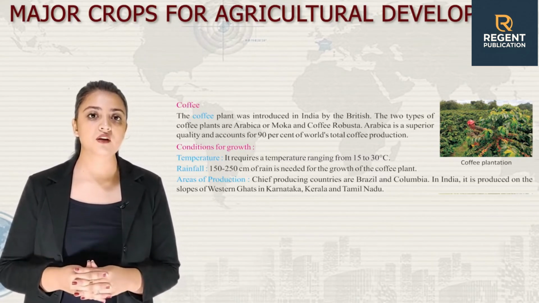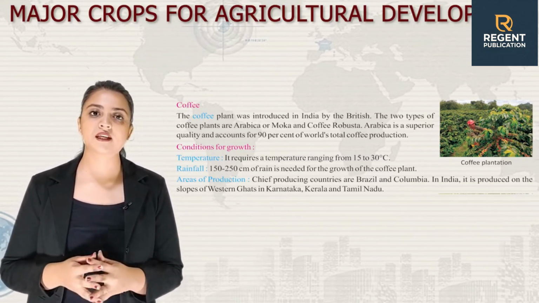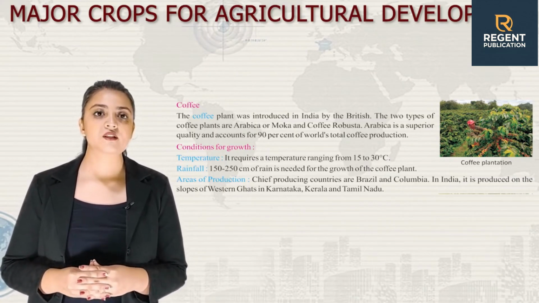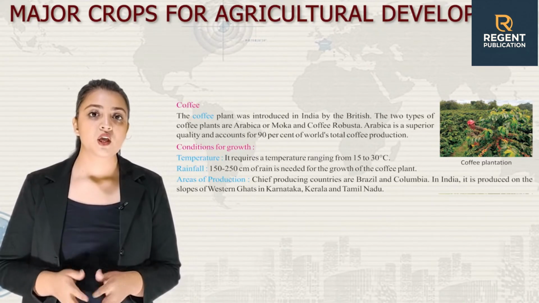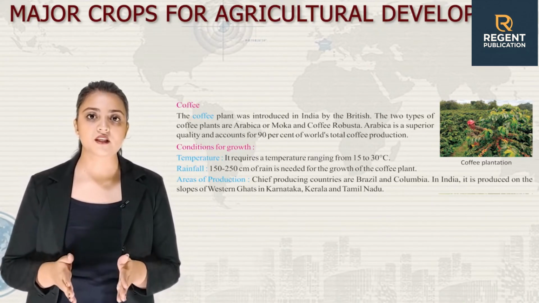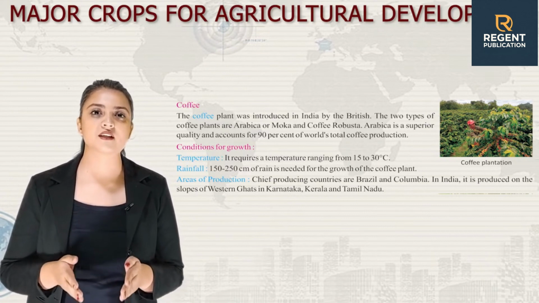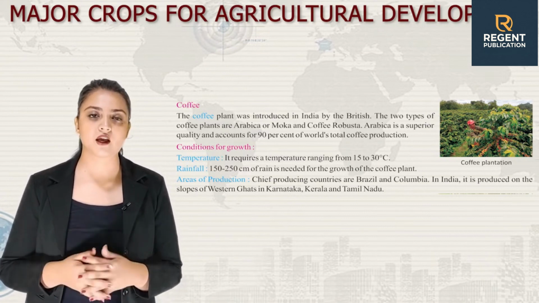If you talk about rainfall, then 150 to 250 cm of rain is needed for the growth of the coffee plant. Next, we have areas of production. Chief producing countries are Brazil and Colombia. In India, it is produced on the slopes of Western Ghats in Karnataka, Kerala and Tamil Nadu.